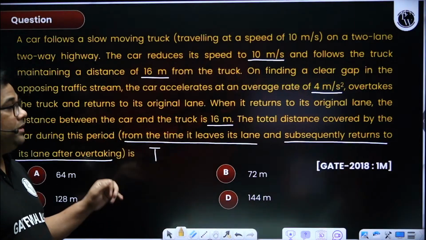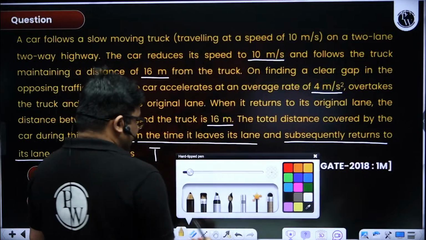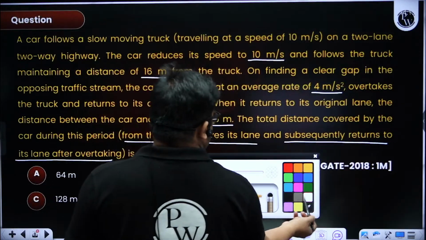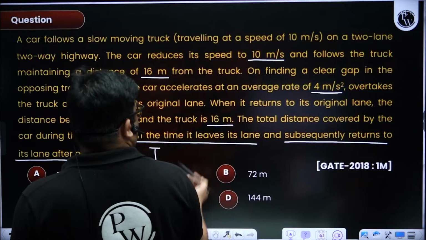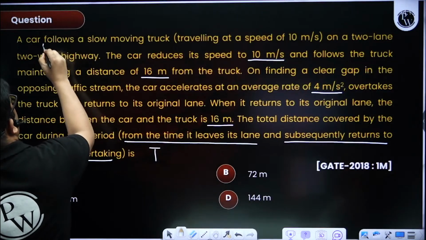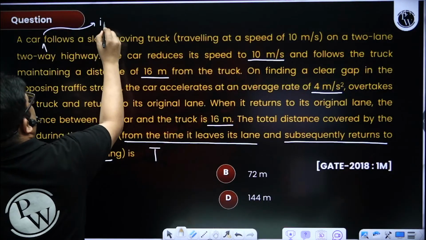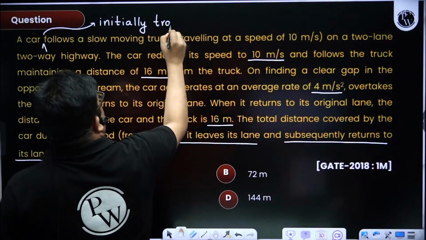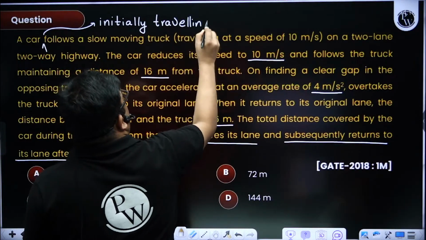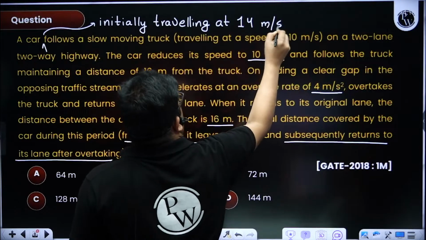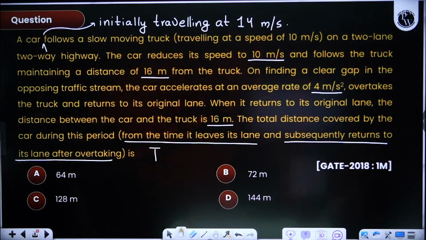Read the question carefully. Suppose this question was about overtaking sight distance, then tell me what will be the overtaking sight distance. Obviously the speed of the car before overtaking is not given. Suppose I am writing here that the car is initially traveling at 14 meter per second. Now give me the overtaking sight distance. Suppose I am asking you now, find out the overtaking sight distance.